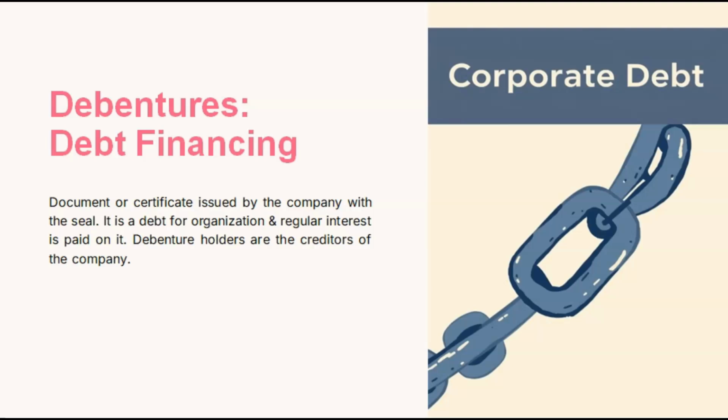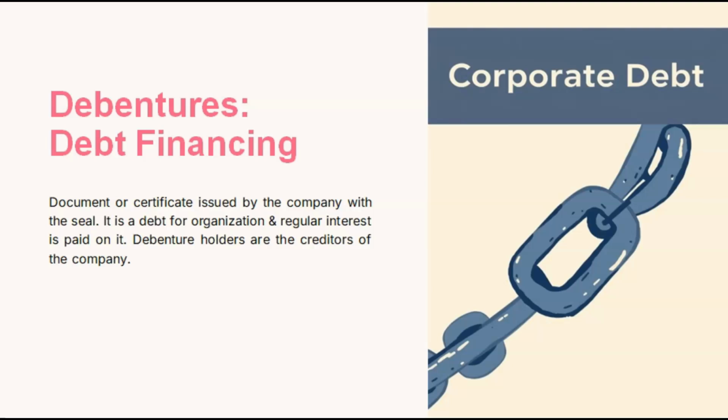That individual has to repay the loan after 2 years, along with interest. Not just the loan amount, he has to pay the interest also. That interest can be any percentage, depending on the policy of the bank. So debenture is also a type of loan.